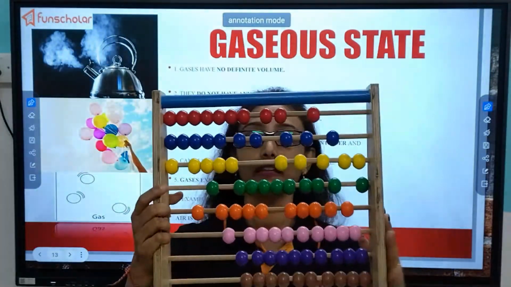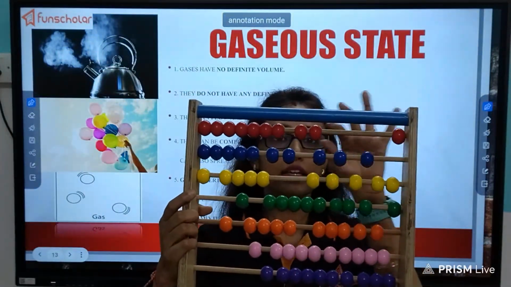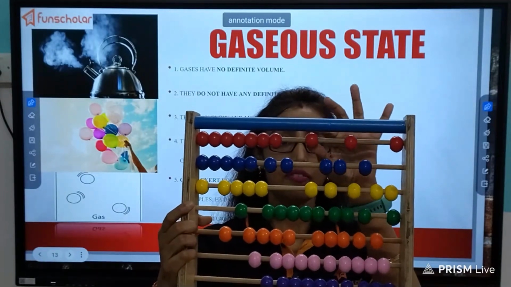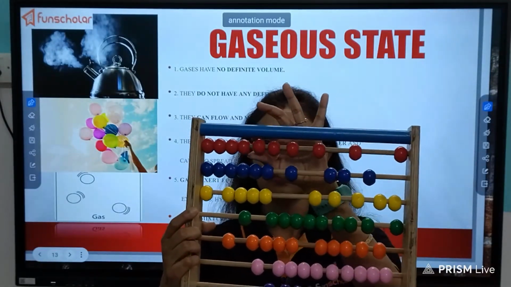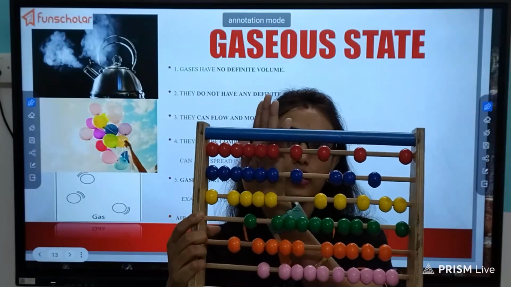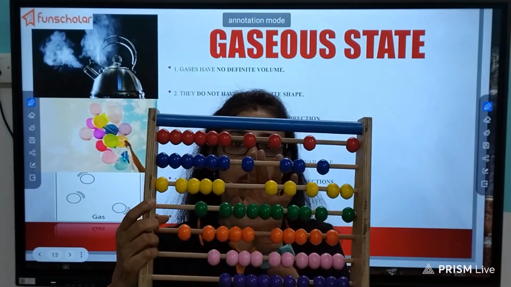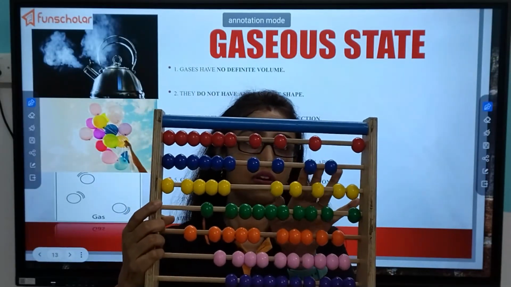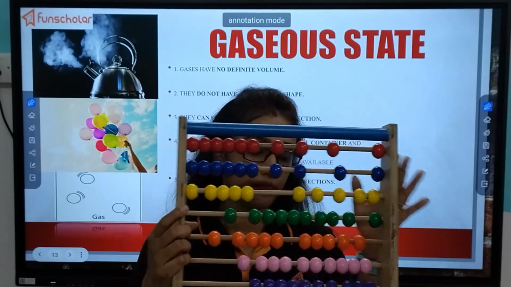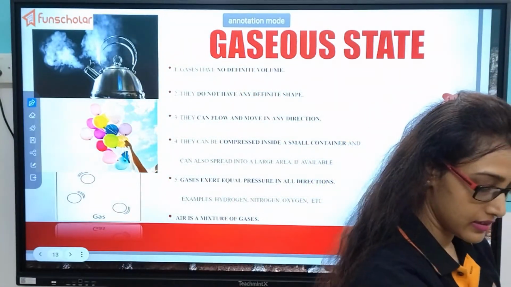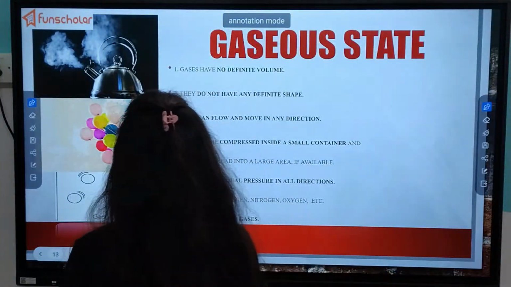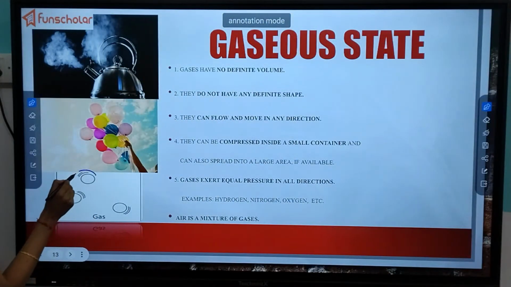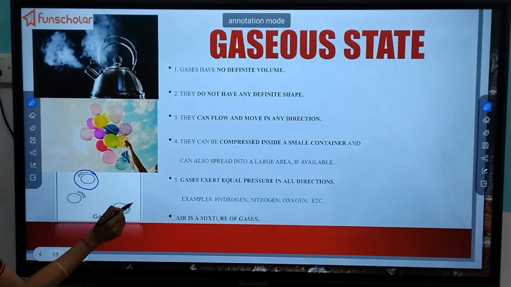Now, what happens in case of gas? The molecules are very far from each other. Okay, you just focus on these four molecules. See, they are very far from each other. Like in the board also, you can see, one molecule is here, another molecule is there.